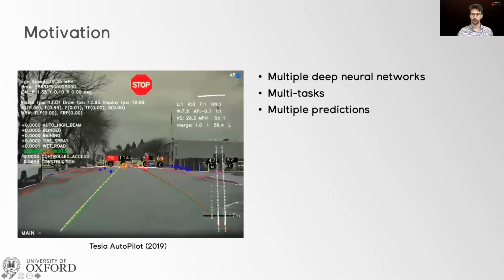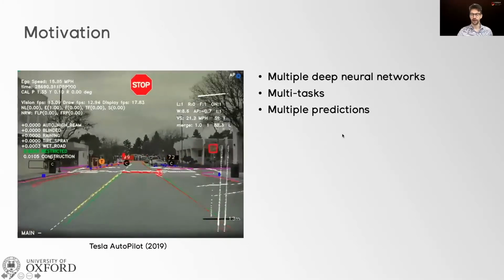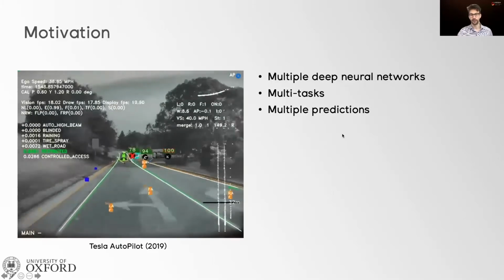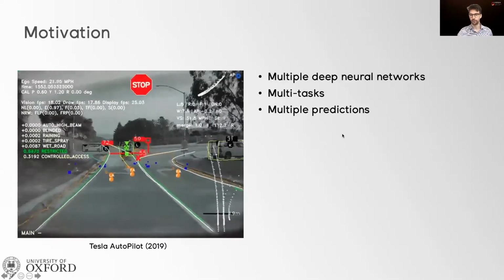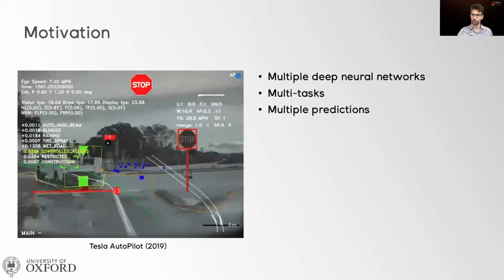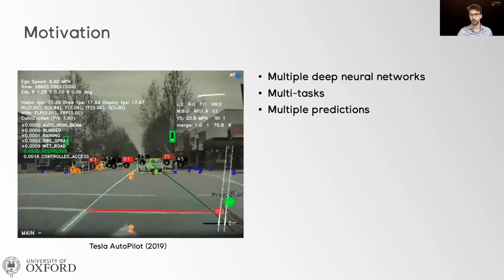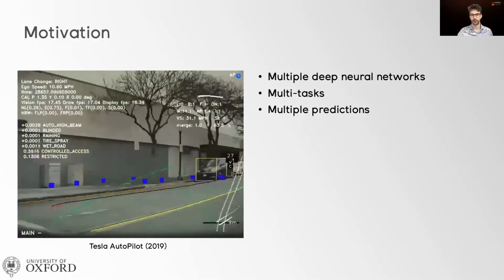I've reported this clip from the Tesla autopilot. I'd like you to notice how many things are happening simultaneously. There are multiple deep neural networks that perform a set of various tasks, such as detecting objects in the frames or detecting lanes. And all of these predictions are eventually combined to decide where to drive the car.